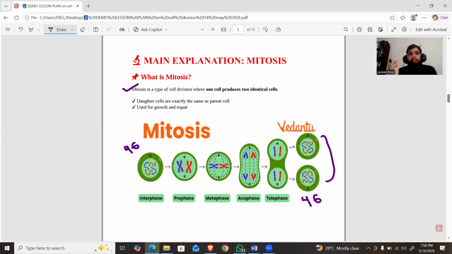So generally, we can say mitosis involves five phases. The first one is interphase. The second ones are prophase, metaphase, anaphase, and telophase.